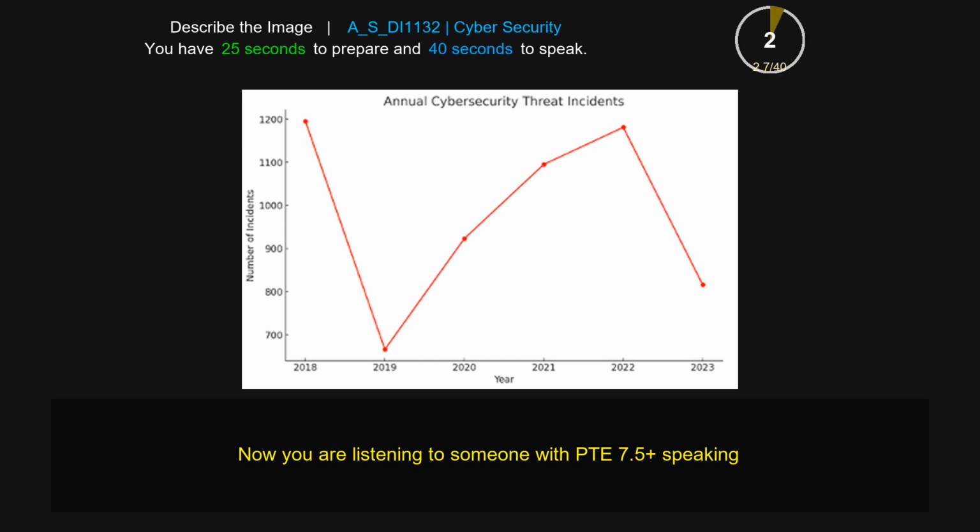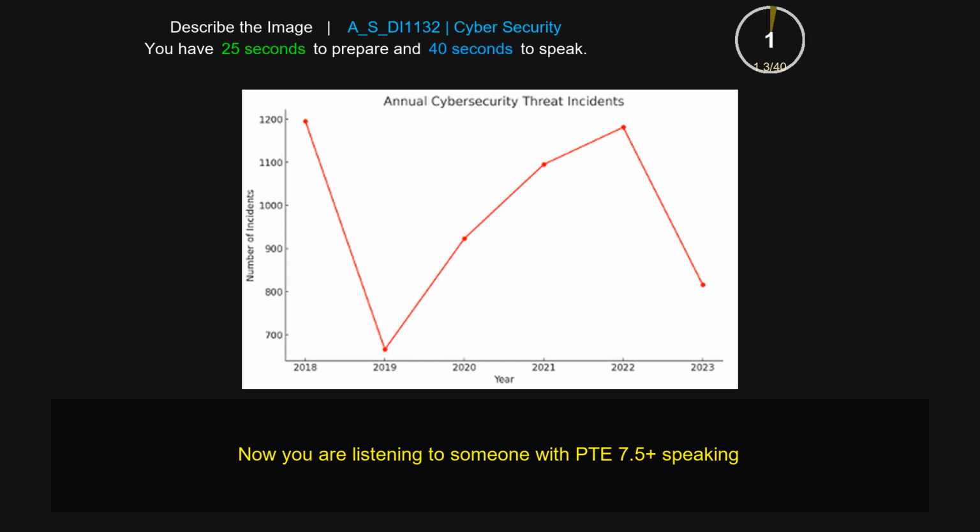The image clearly gives information about annual cybersecurity threat incidents. From the image, we could clearly see in the year 2021 a value of 1100, but in the year 2023 we could clearly see a value of 850, which is lesser than the value of 2021. The highest number of incidents occurred in 2018 and 2022 with the value of 1200, while the lowest number of incidents occurred in 2019 with a value of below 700. Overall, this image clearly gives information about annual cybersecurity threat incidents.